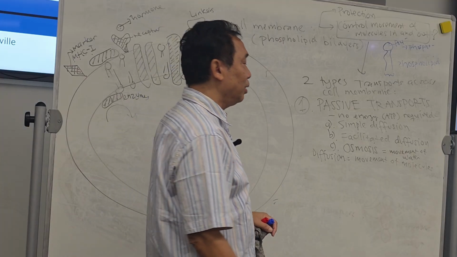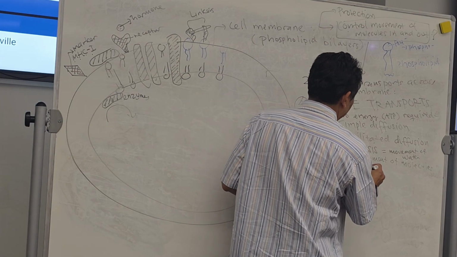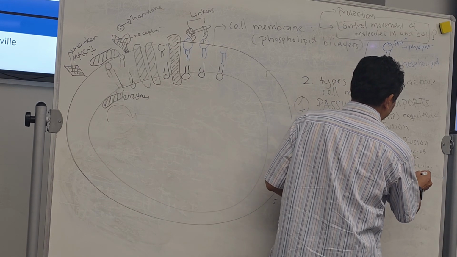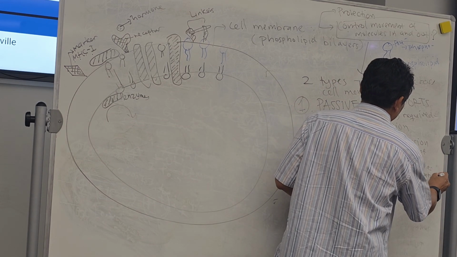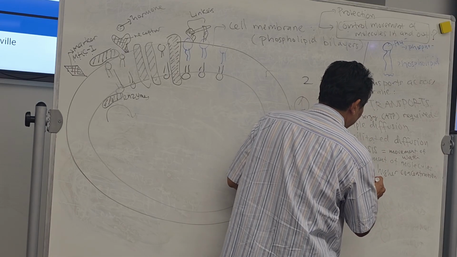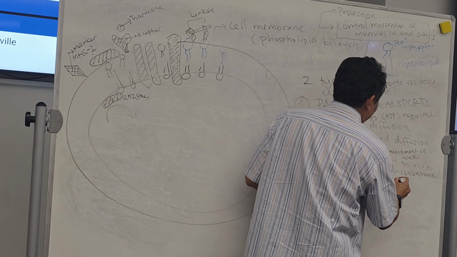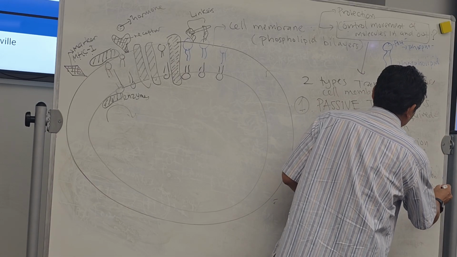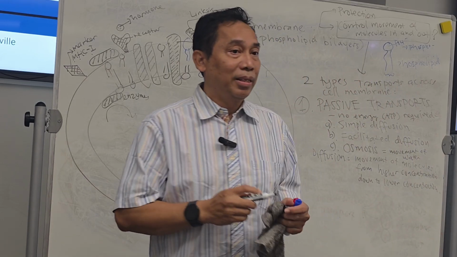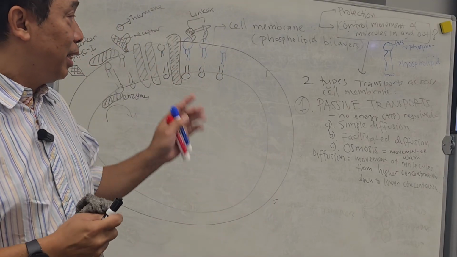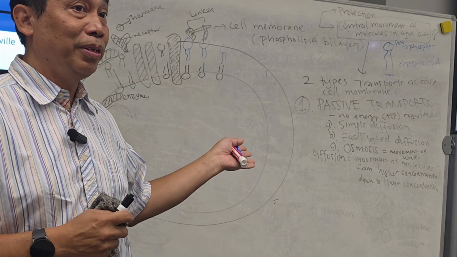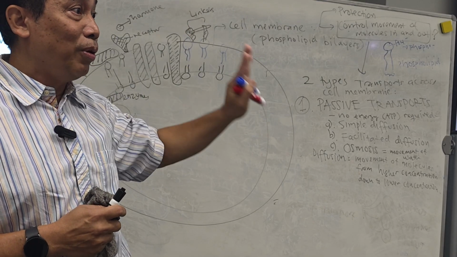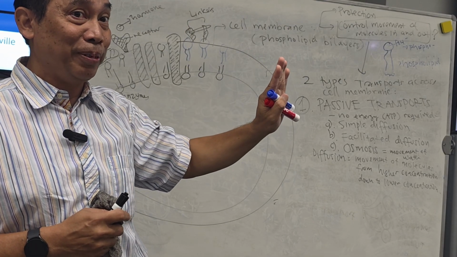Diffusion is movement of molecules from higher concentrations down to lower concentrations. Okay? That's the definition of diffusion. Movement of molecules from higher concentration to lower concentration. You follow this one first.